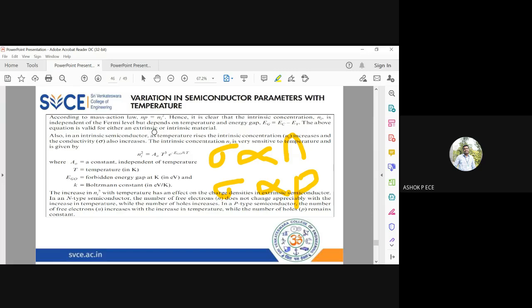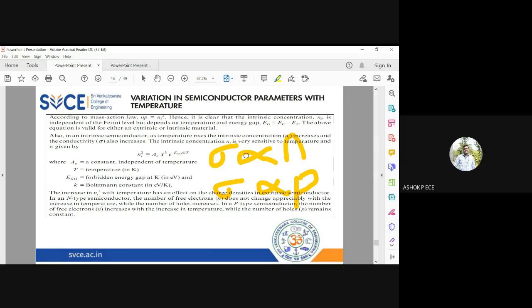If you specifically see the N-type semiconductor, when you increase the temperature, you already have a large number of free electrons, so the electron concentration will not increase much, but the hole concentration will increase because holes are present in the valence band, right? In the P-type also, the number of holes will remain the same because they are already in excess, but the number of electrons will increase. So the reverse will happen. Whenever you have an excess of particles, they will remain constant, and whichever particle is the minority, that is going to increase.